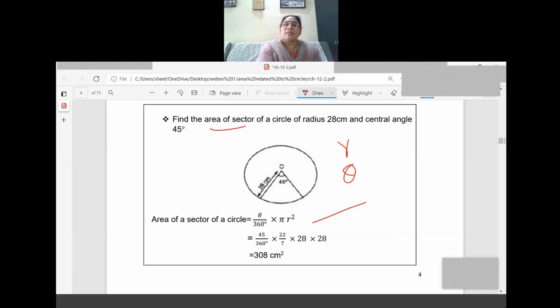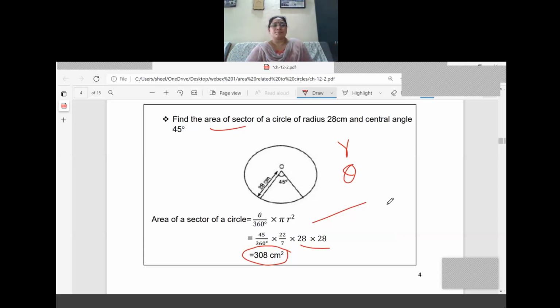You will get the answer 308 centimeters square. Since it is area, and here you are multiplying 28 centimeter into 28 centimeter, naturally your answer is 308 centimeters square only. So here we have calculated the area of the sector of the circle which has a radius 28 and central angle equal to 45 degree.